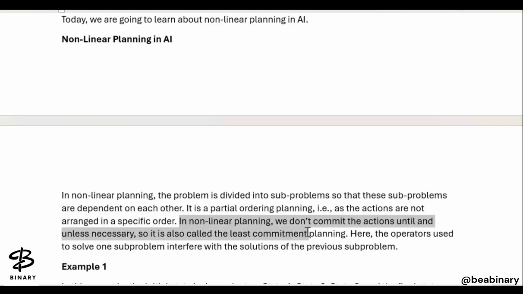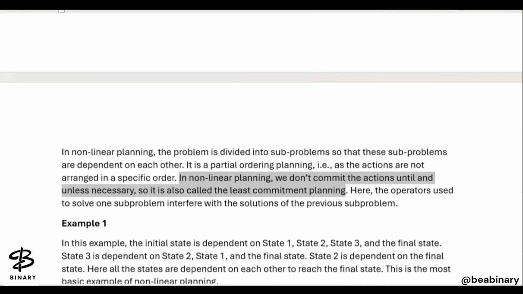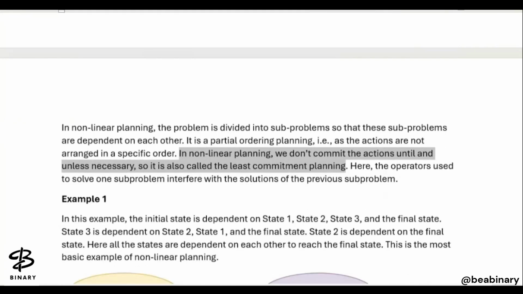In non-linear planning, we don't commit the actions until and unless necessary. So it is also called the least commitment planning. हमेशा के लिए permanently save नहीं कर रहे हैं जो भी transactions perform हुए हैं. Here we are talking about in a non-linear planning, we don't commit the actions until and unless necessary. So commitment is not compulsory here.